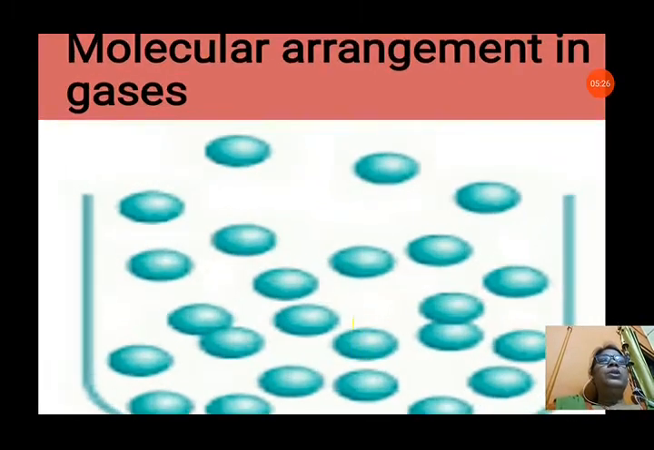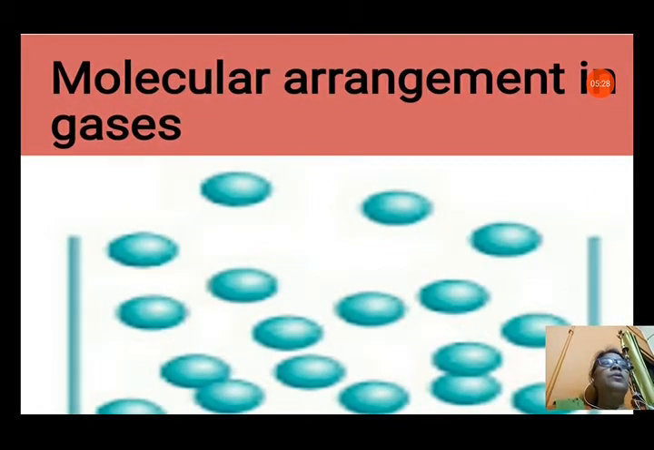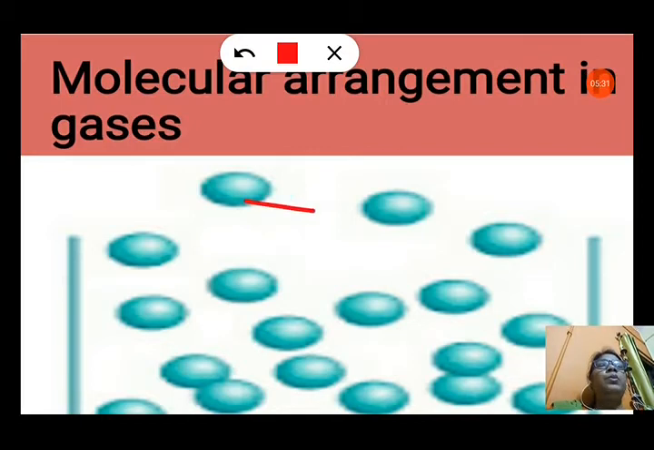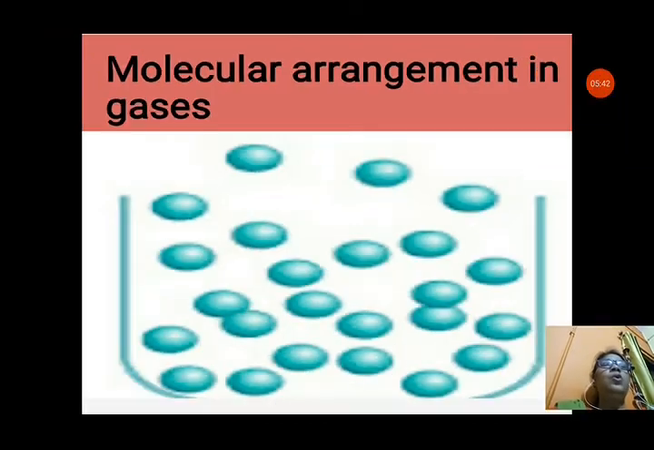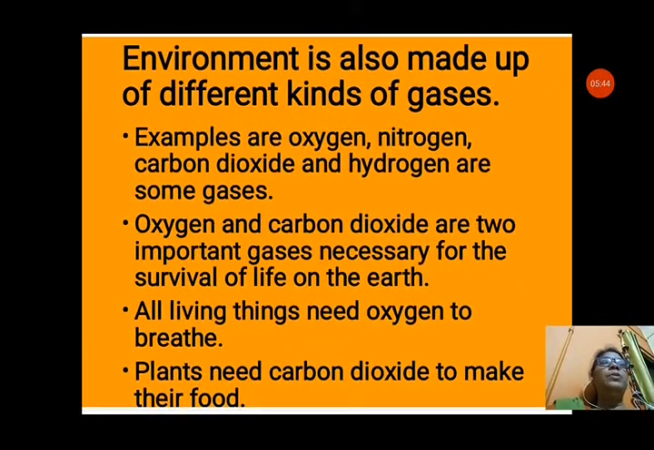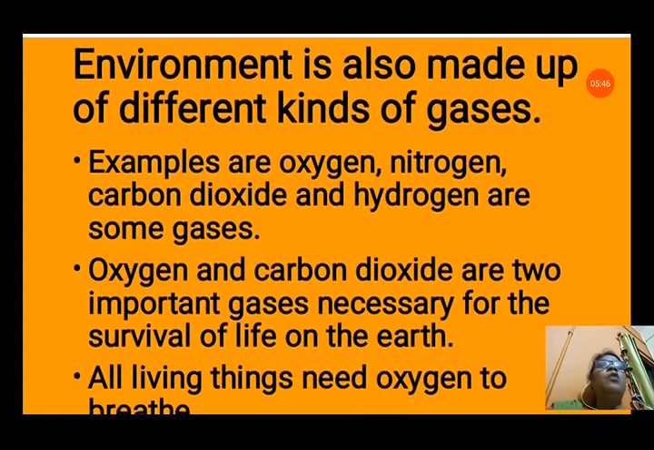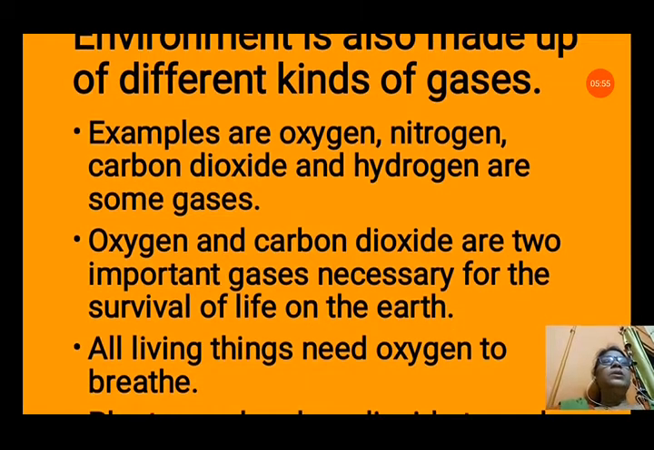Now you can see the molecular arrangement in gases, how much distance they have between the molecules. You can see they are far apart from each other. That's why they can move freely. Their intermolecular space is too much and they can move freely. So they take the whole space available to them. The environment is also made up of different kinds of gases. We know that air is also a mixture of gases. Oxygen, nitrogen, carbon dioxide and hydrogen are some common gases.